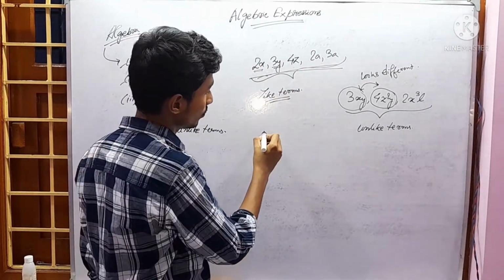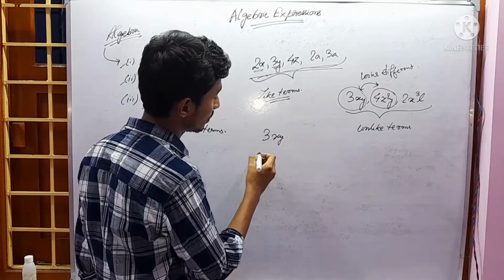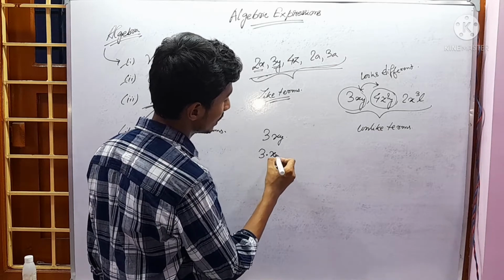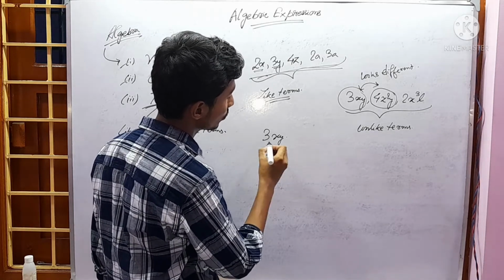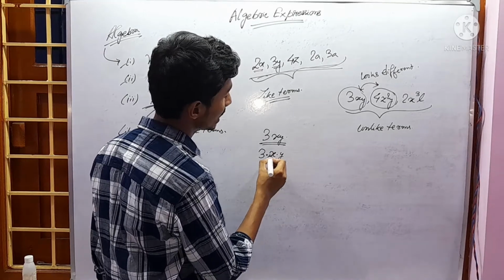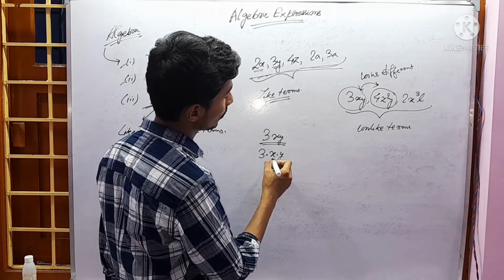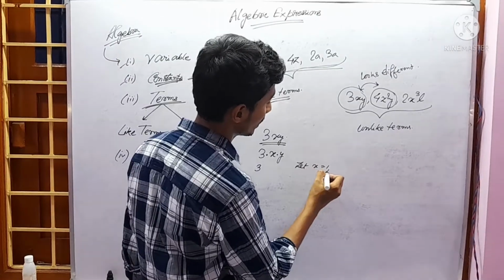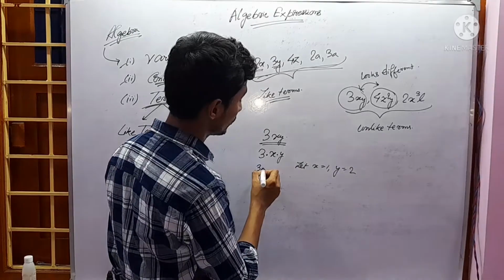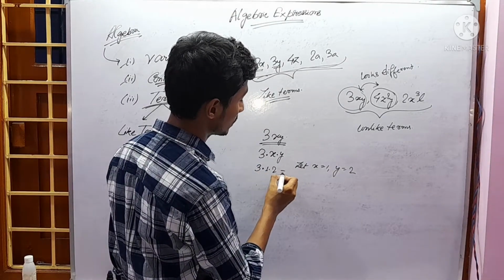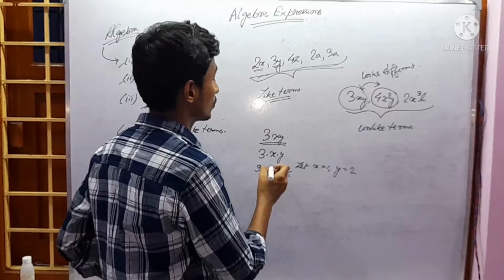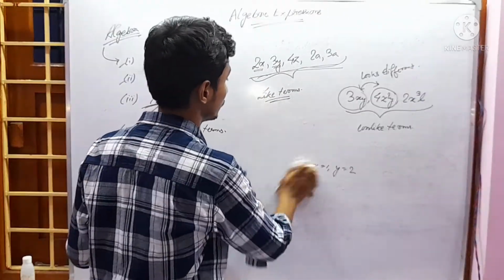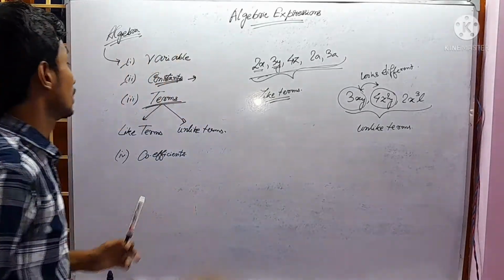Now, what do you mean by 3xy? 3xy means 3 into x. Here the dot represents multiplication. 3 into x into y. So don't be confused with 3xy. It means 3 into x into y. When you put the values of the variables x and y, let x equal to 1 and y equal to 2, then 3 into 1 into 2 becomes 6. So 3xy means 3 into x into y. Like term and unlike term.